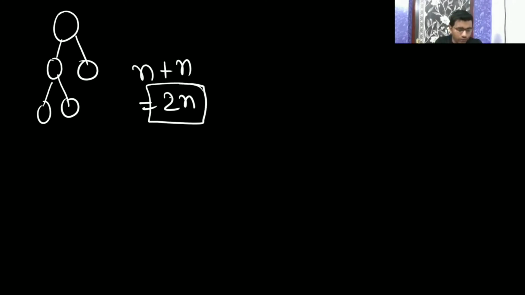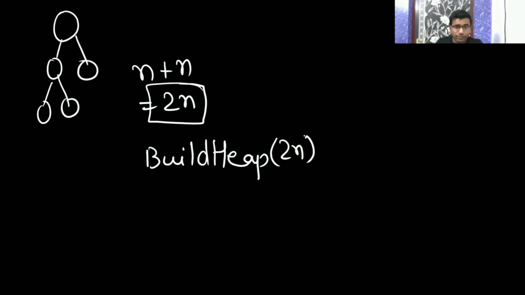Then you have inserted the remaining n elements. So the total is going to be 2n. Now on this 2n, if you call build heap, build heap is going to take time according to the size of the tree, the number of nodes, so it is going to be big O of 2n, that is big O of n.